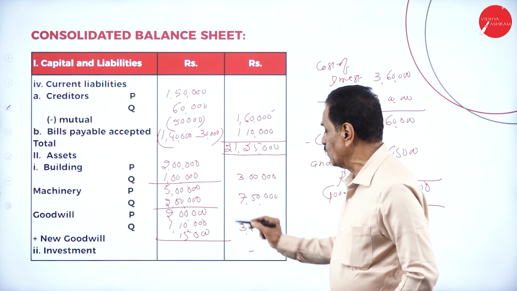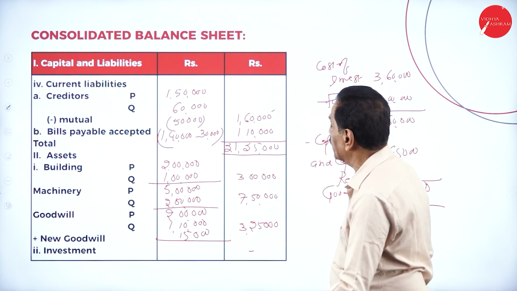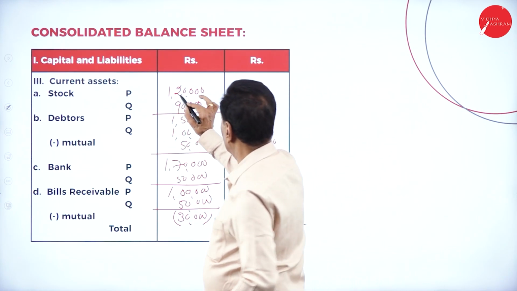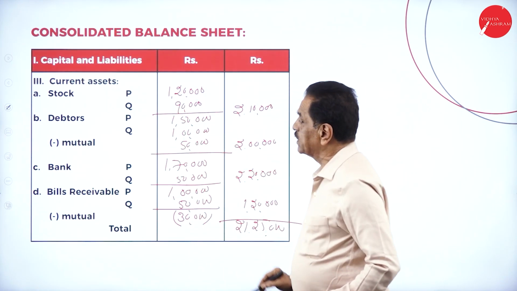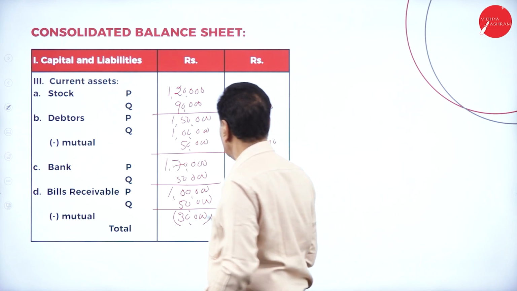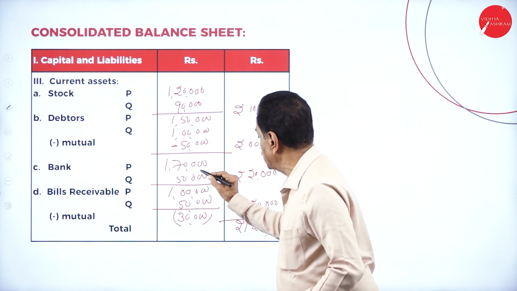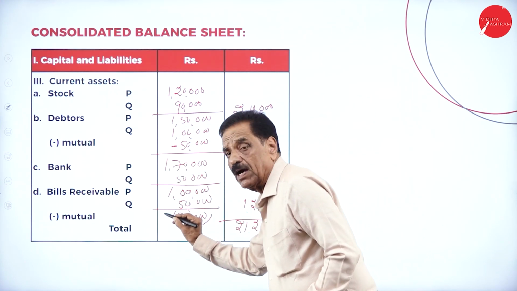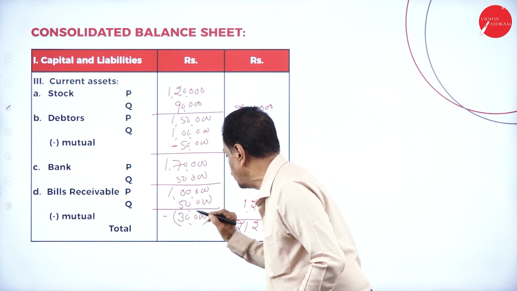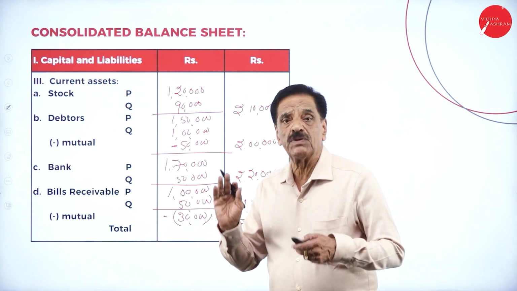Goodwill 2 lakh, 1,10,000 plus 15,000 new goodwill becomes 3 lakh 25,000. Stock 1 lakh 20 plus 90, 2 lakh 10,000. Debtor 1 lakh 50 plus 1 lakh minus mutual 50,000 becomes 2 lakh. Bank 1 lakh 70 plus 50, 2 lakh 20. Bills receivable 1 lakh plus 50 minus mutual 30,000. So it will tally for 21 lakh 25,000.